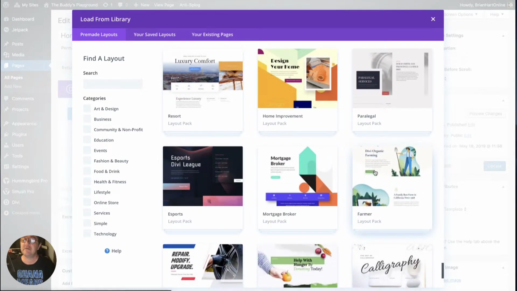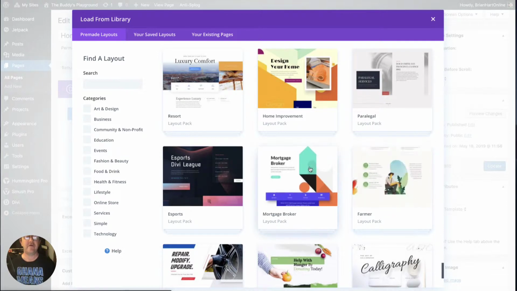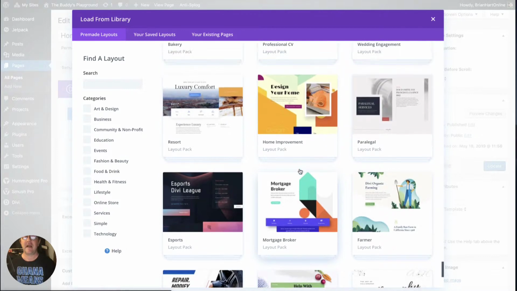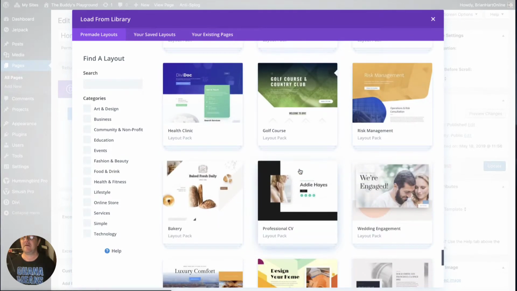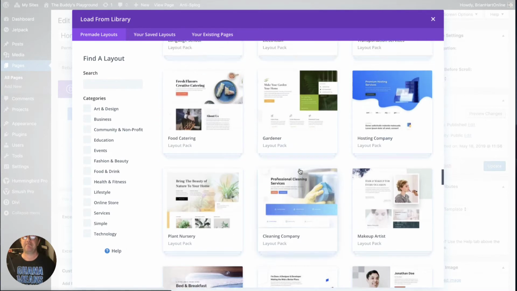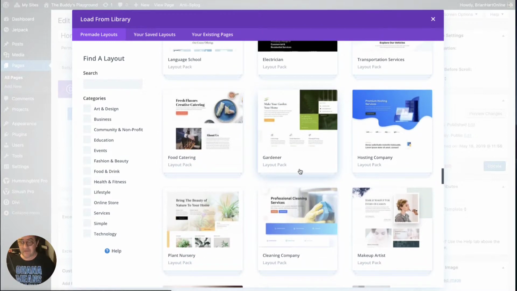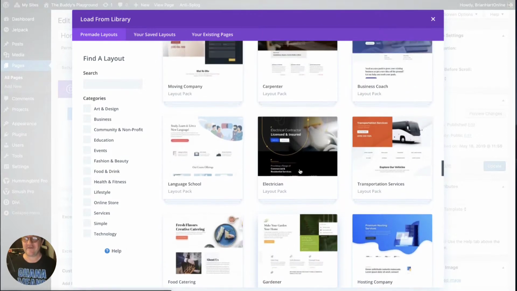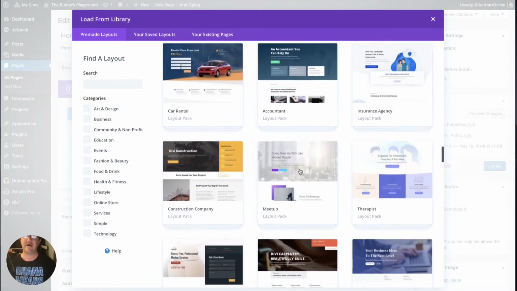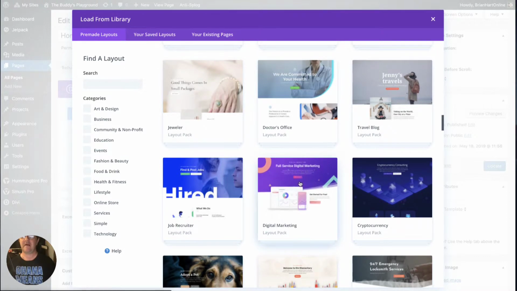Farmer. Okay, I'm sure a farmer would need a website. I haven't seen that one before. Anyway, there's so many to choose from. I'm just going to pick my favourite one. There's a lot of new themes in it, that's why it's catching me, because some of these I haven't even seen. But I'm just going to come up here and click this one.